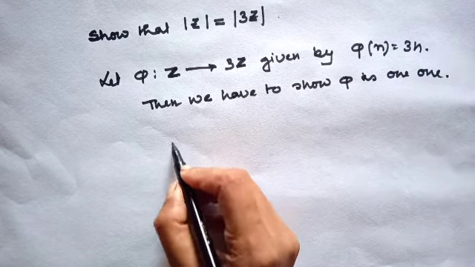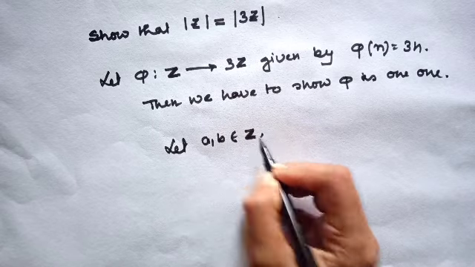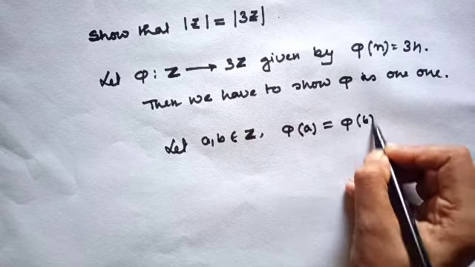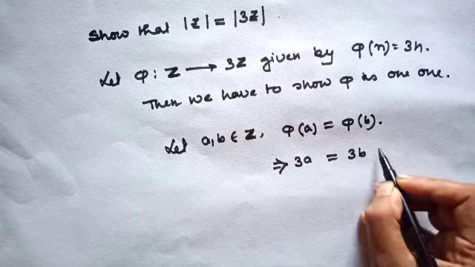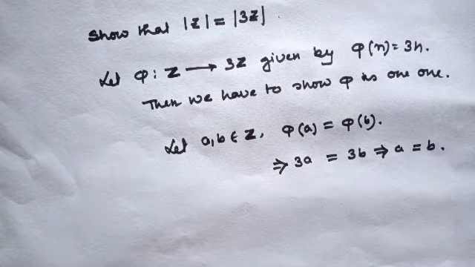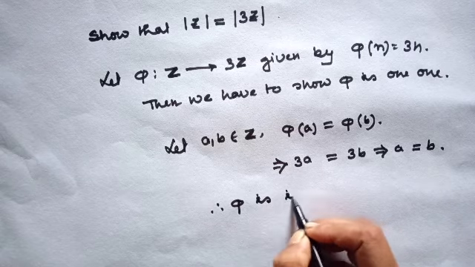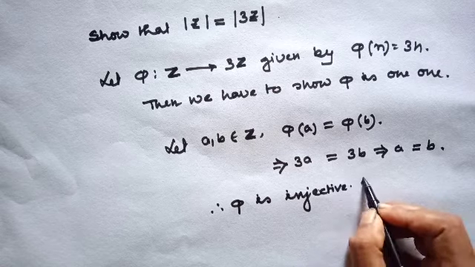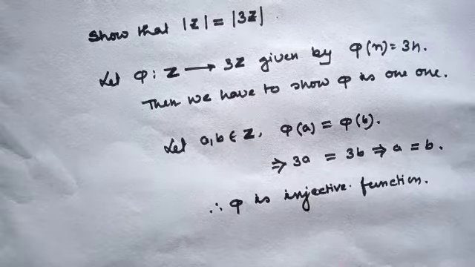That means let two elements a, b belong to Z such that phi of a equals phi of b. That means 3a equals 3b. That implies a equals b. Then phi is an injective function. Have you understood? Okay.